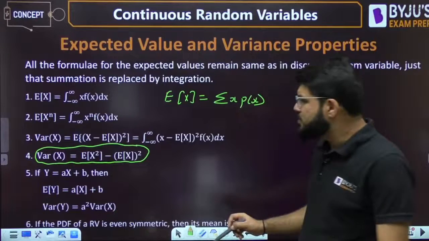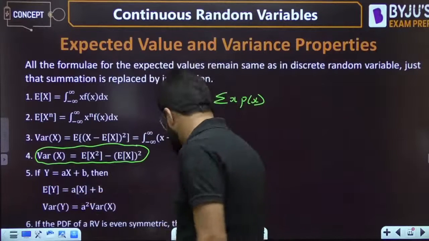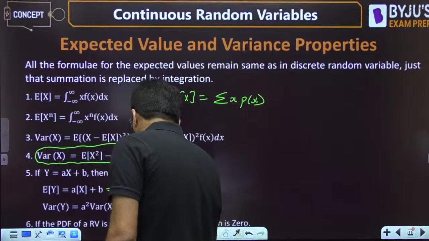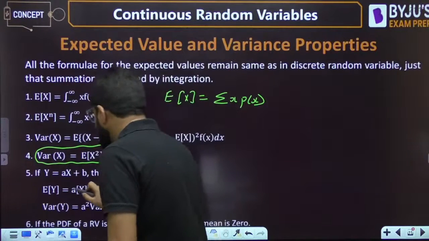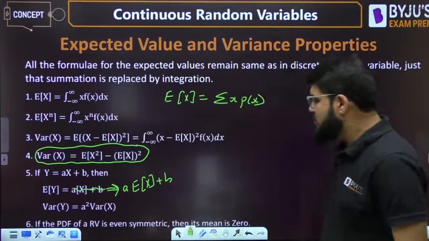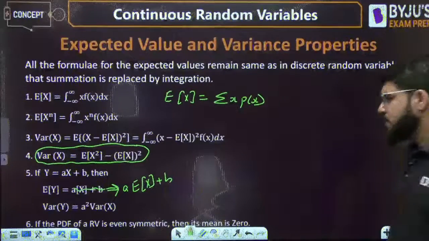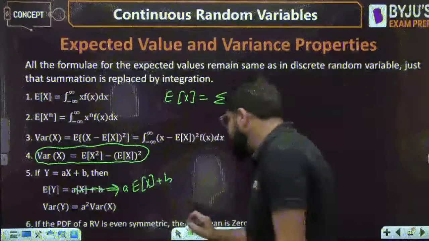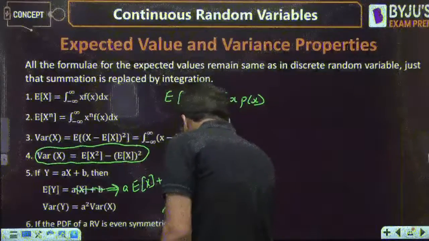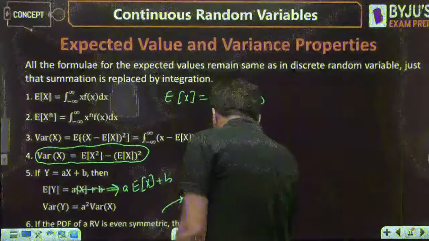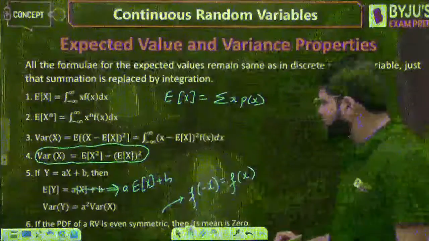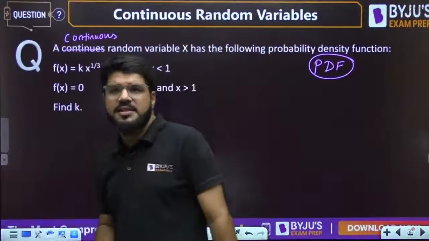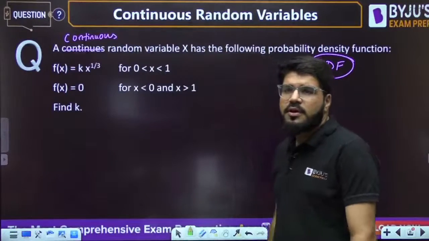If y is equal to ax plus b, E of y is a E of x plus b, not ax plus b, and variance of y is a square variance of x. If the PDF of a random variable is even symmetric, meaning f of minus x is equal to f(x), then its mean will be 0. It is useful in some of the questions. Now let's come to the first question and see how these are going to be useful.